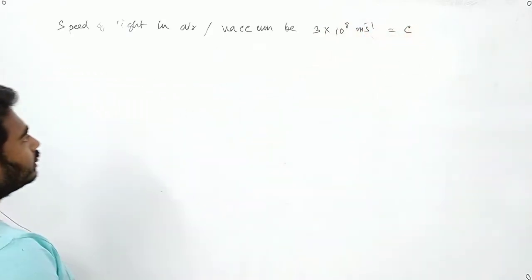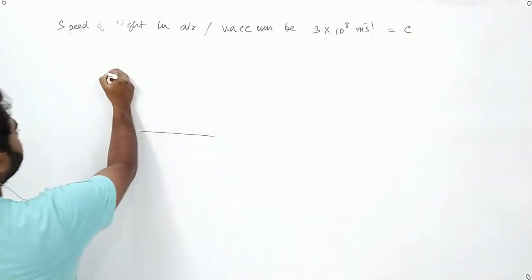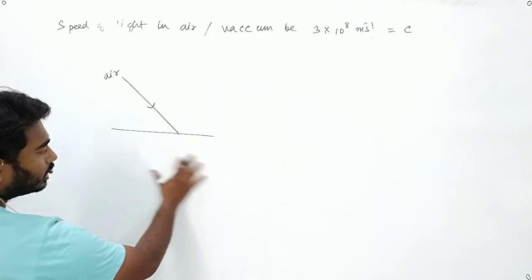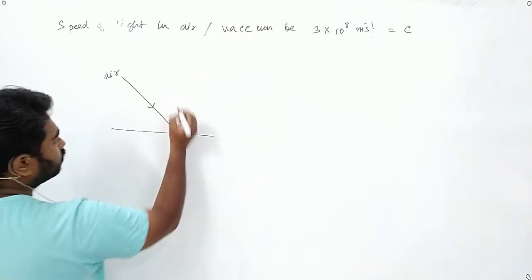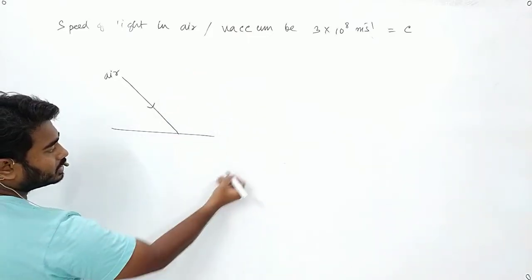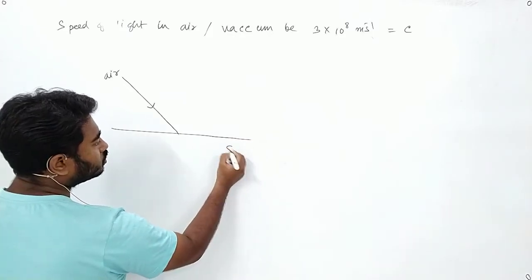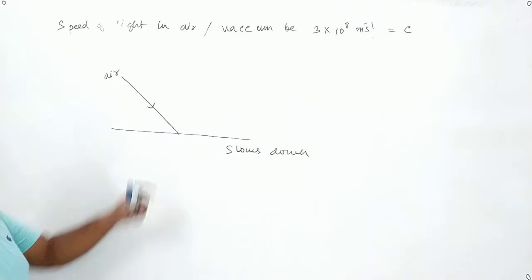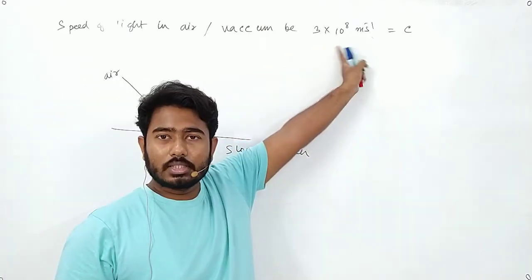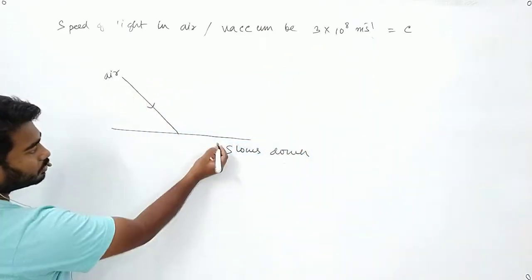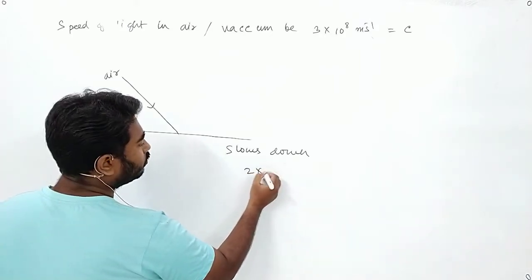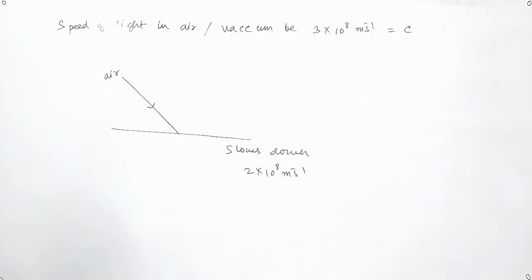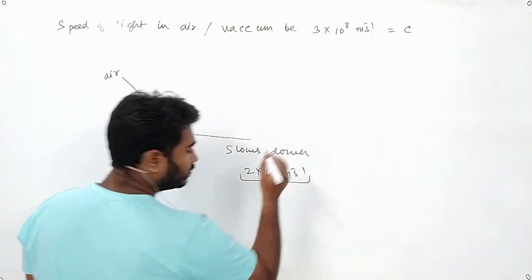Now when light is coming from air and it is entering any other media, it slows down. That means its speed will not remain same. Its speed will change. Suppose in this medium its speed became 2 into 10 to the power 8 meter per second. So its speed changed.